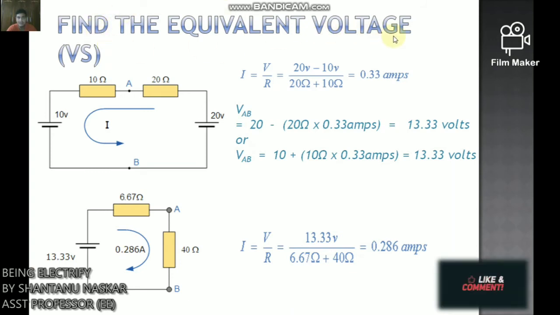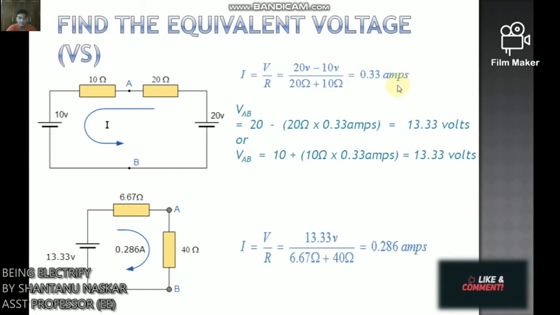Now we have to find the equivalent voltage Vs. We now need to reconnect the two voltage sources back into the circuit, and as Vs equals VAB, the current flowing around the loop is calculated as I equals V by R, which is 20 V minus 10 V by 20 ohm plus 10 ohm, which equals 0.33 amperes.